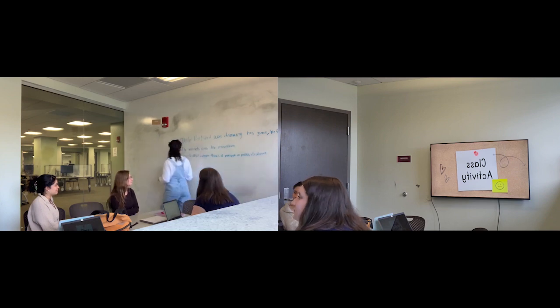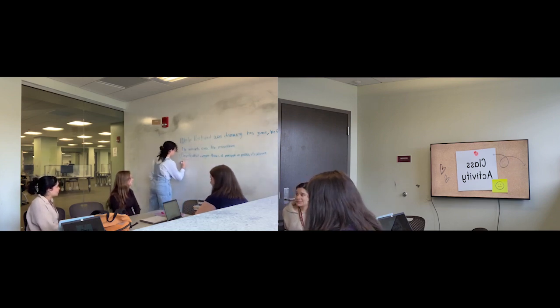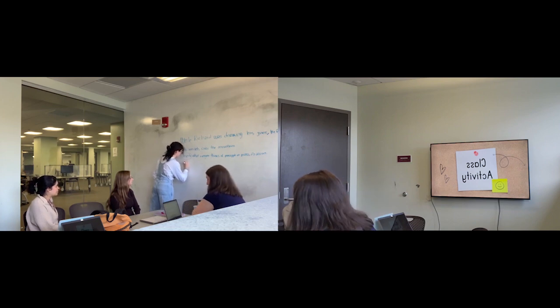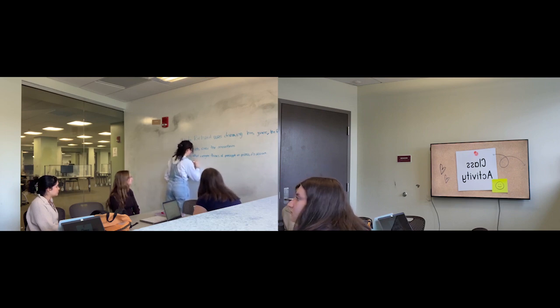Okay, last one. Alright, Kendall, could you read this sentence, please?